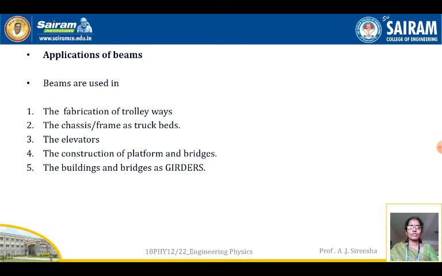Now the applications of beams. Why are we studying beams? What are the uses of these beams? These are all the engineering applications of beams. Beams are used in the fabrication of trolley ways. They are also used in chassis or frames as truck beds. Beams are also used in elevators. Next is the construction of platforms and bridges. We see bridges and platforms.